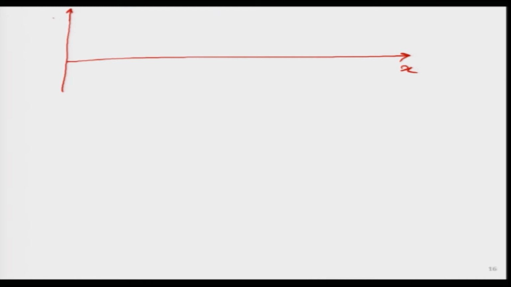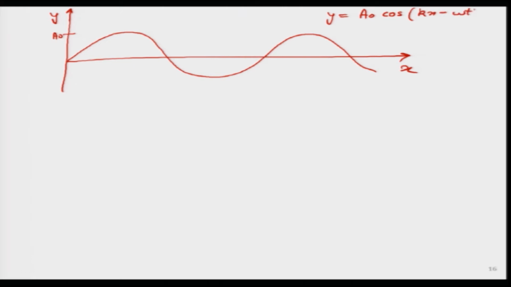So, any wave I am drawing over here, it has a certain amplitude. So, amplitude is A naught. So, what I am writing is y equals A naught. I can write sine, or perhaps let me write cos, because I have shown in the previous lecture both are kind of equivalent. So, I can write cos (k x minus omega t).